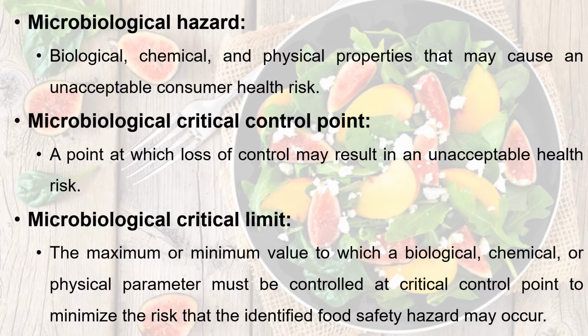A critical limit is the maximum or minimum value to which a biological, chemical, or physical parameter must be controlled at a critical control point to minimize the risk that the identified food safety hazard may occur.